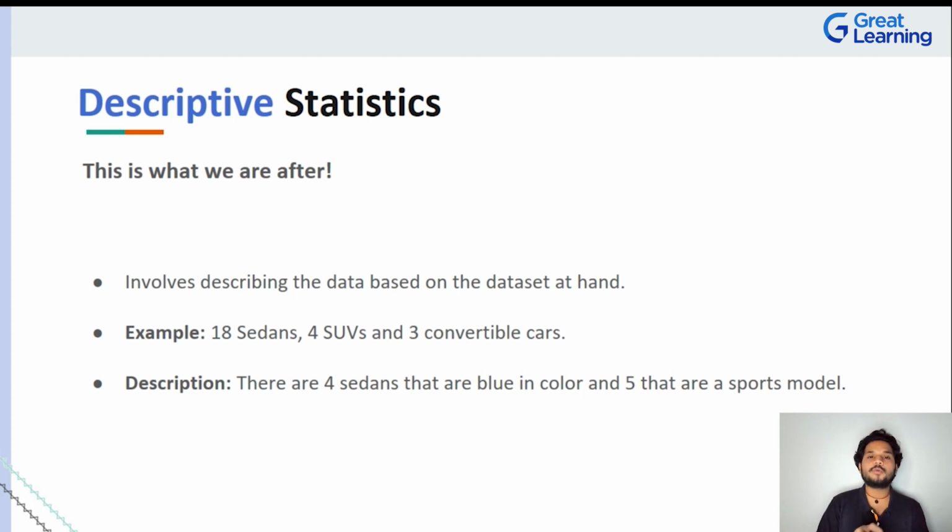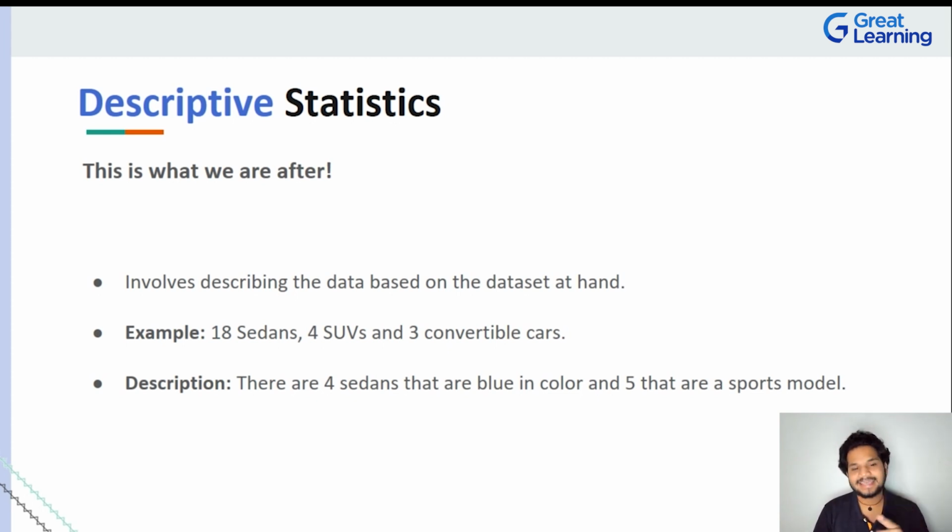Because if you do not know what the types of data are, if you do not have some real world connections to statistics that you have used, when you're working on real world data, it becomes super difficult for you to assess. Now, descriptive statistics is basically describing the data that we have at hand.